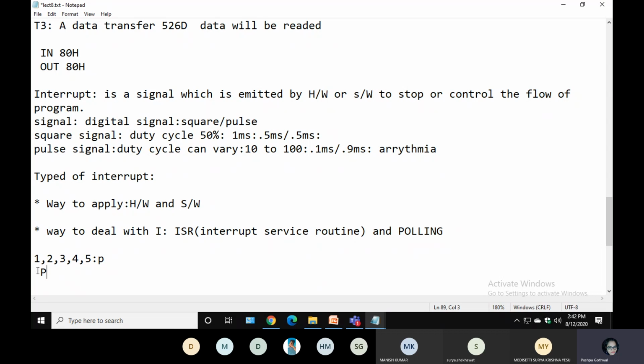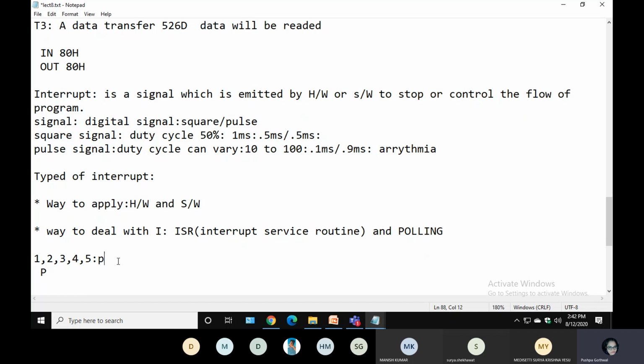Assume your processor deals with these 5 interrupts in a round robin fashion, in a circular manner. How is the processor dealing with them? First the processor asks the first person, is there any work? If there is any work, the processor will get stuck there. Then it goes to the second person, and if there is any work, it gets stuck on the second. Then it goes to the third, then the fourth, then the fifth, then it comes back to the first. So this is called the polling way of dealing with interrupts.